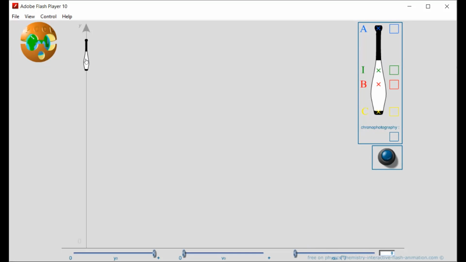Here look at the first case. This is the initial position of the club. It has no initial velocity. Just the club is placed at some height, let it be y0.